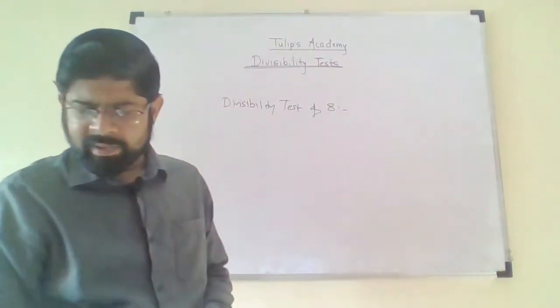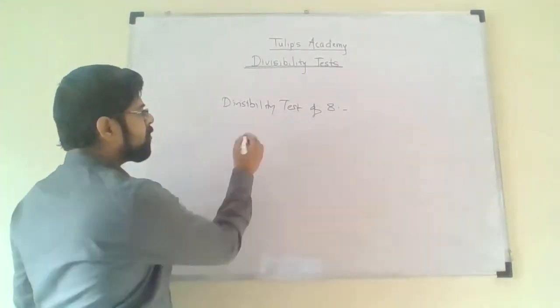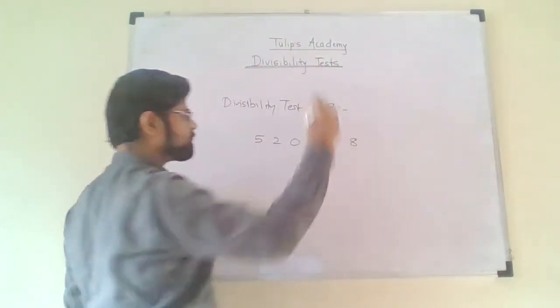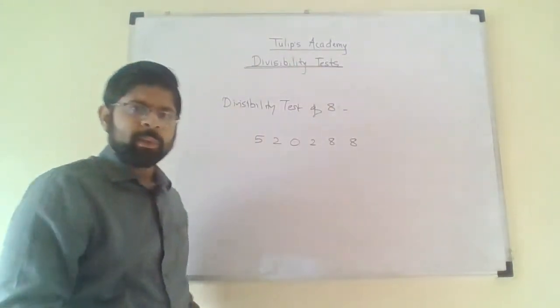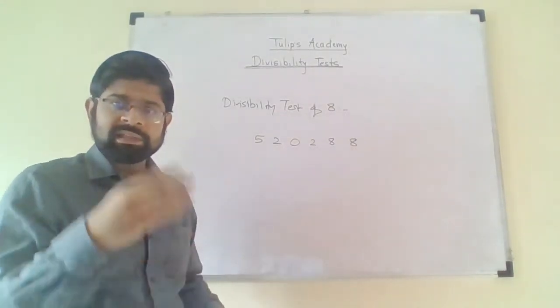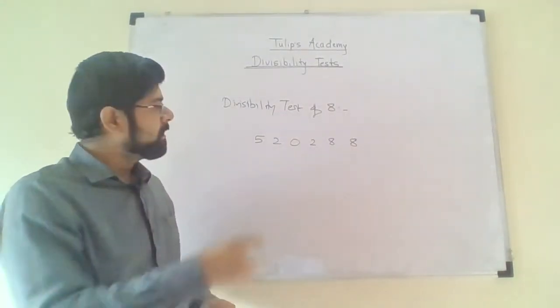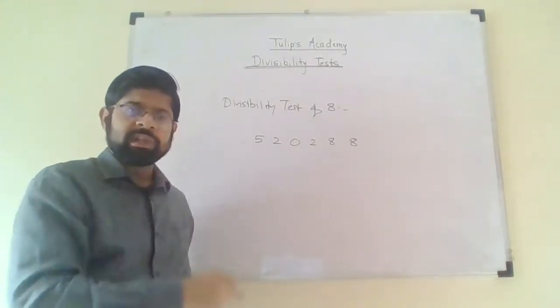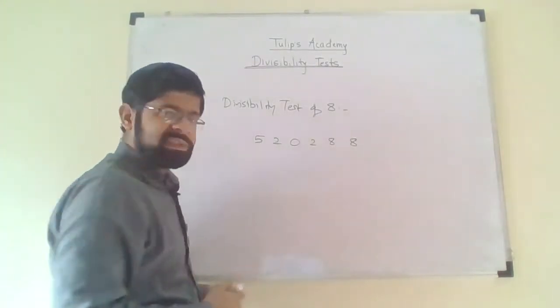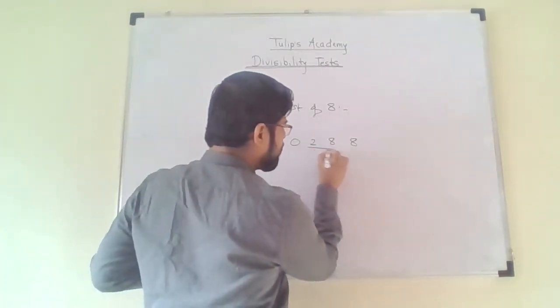So for this purpose, let me take the example of 520288. If you check, this number is very large. It is a 6-digit number, and actually carrying out the division is a very tedious task. So I will use the divisibility test of 8. I will consider the last 3 digits of the number.